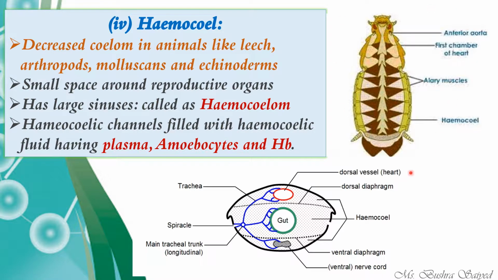This is the diagram of a cockroach. Here you will be able to see the hemocoel, and in between there is a hemocoelic fluid which does the work of blood, and somehow the origin of hemoglobin occurs from these organisms. They do not have a complete blood structure, but they do have plasma and hemoglobin in their hemocoelic fluid. In the other diagram also you can easily see the presence of hemocoel. This is also a transverse section of a cockroach.